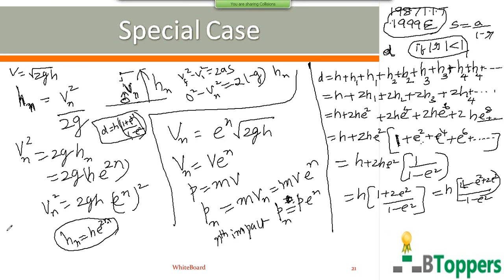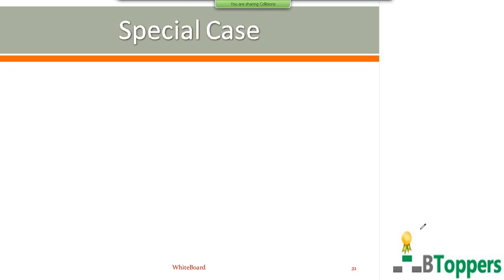Next, I would like to discuss the calculation for the total time after which the ball stops rebounding. As I have discussed earlier in kinematics, if a body falls freely under gravity from height h, the time taken by it to reach the ground is given by root of 2h by g.